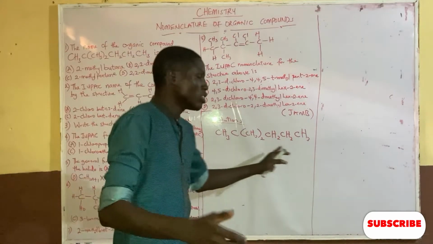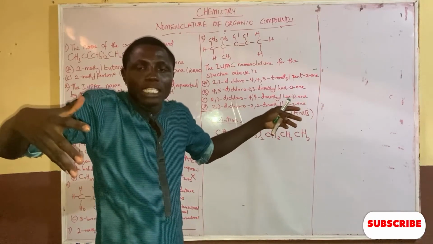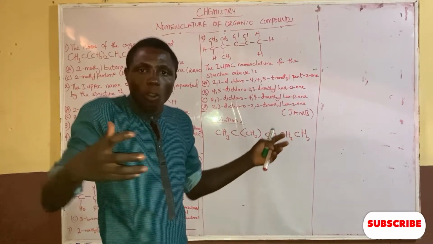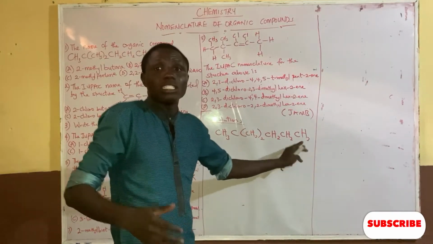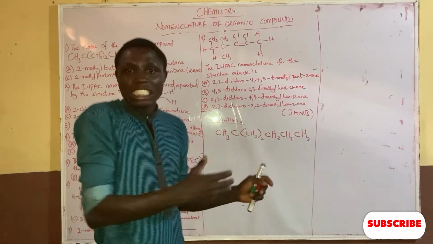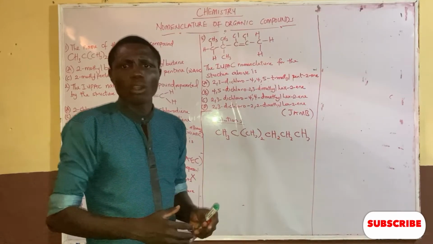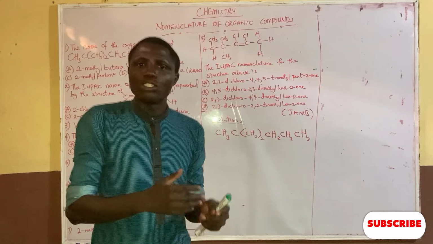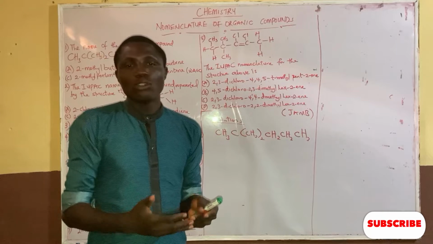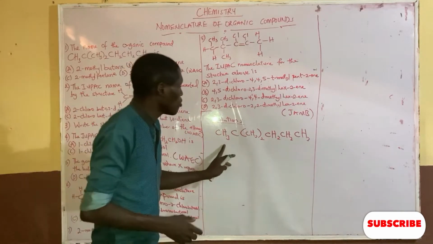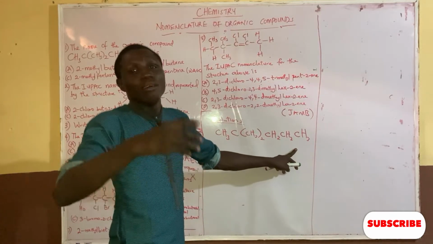Now look at this. This organic compound is in condensed form. The carbon and hydrogen are condensed. They are fixed together, closely packed together. So we call it the condensed form or the condensed molecular formula of the compound. You can see they are together. If you have to name this compound, you are to write it in a branch form to be able to comprehend it better.